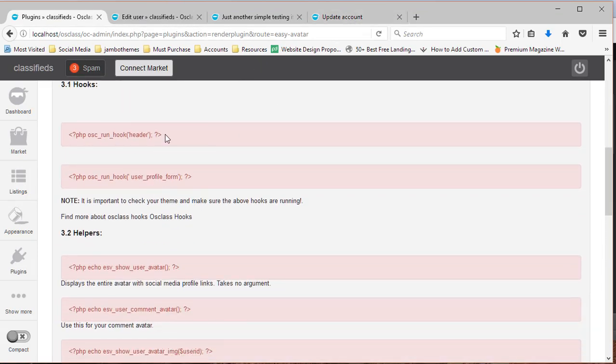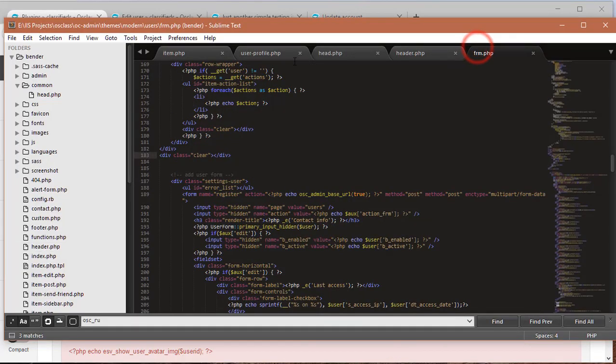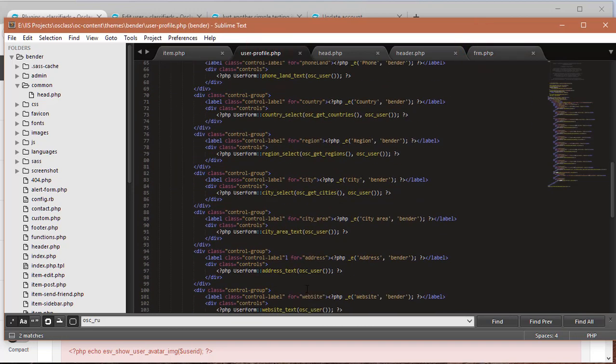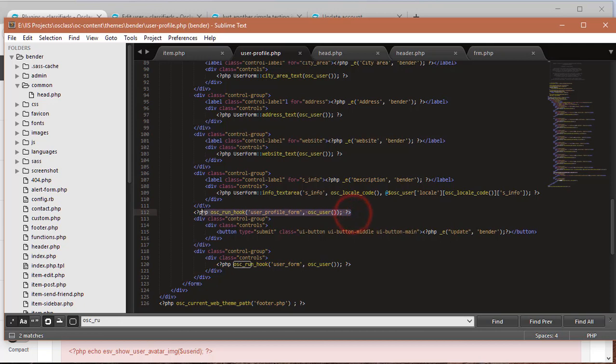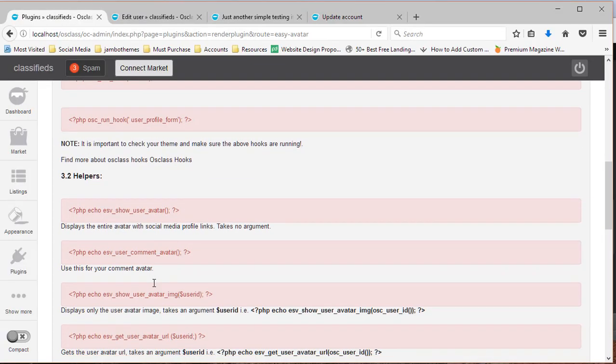So there we've confirmed this one is working, the hook is running, and our theme is also running this hook right here, which is the one we added earlier. So the next thing, we need to display the avatar on our pages.